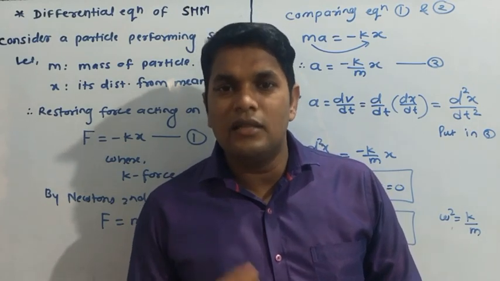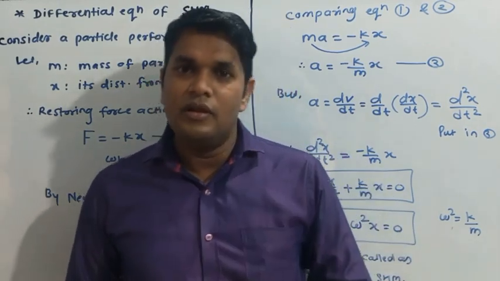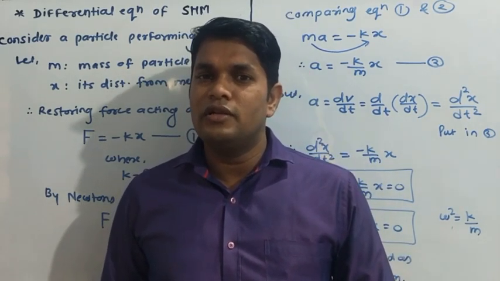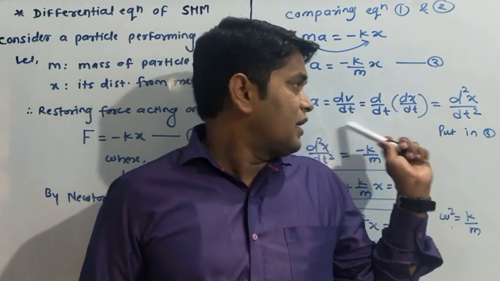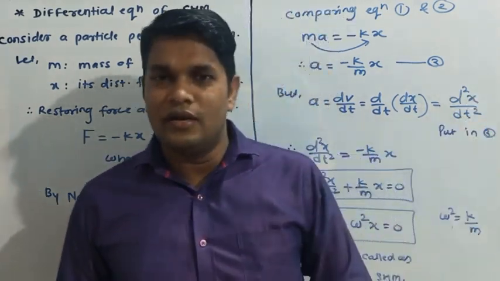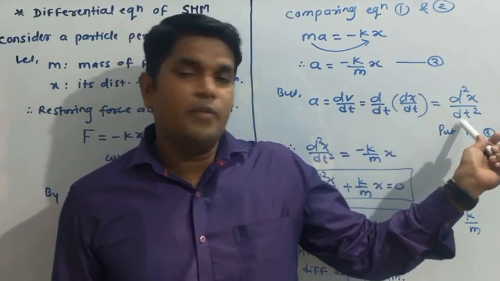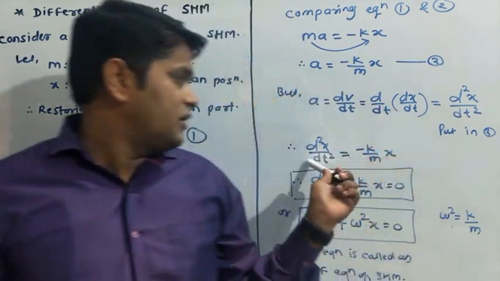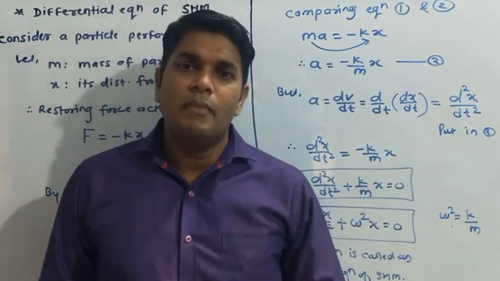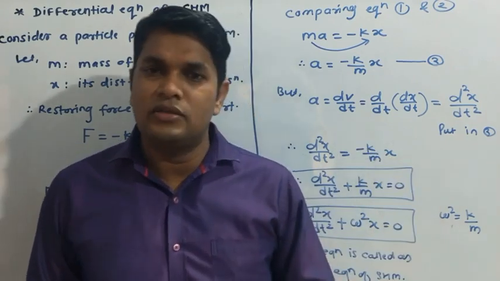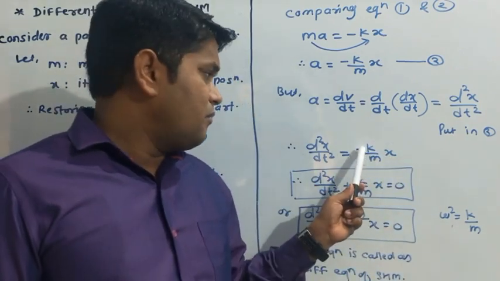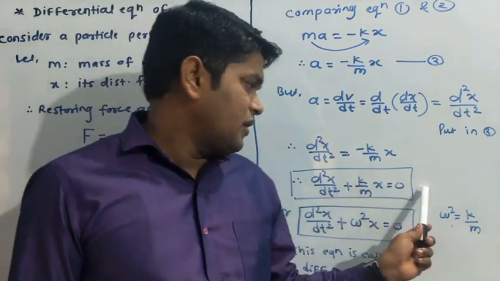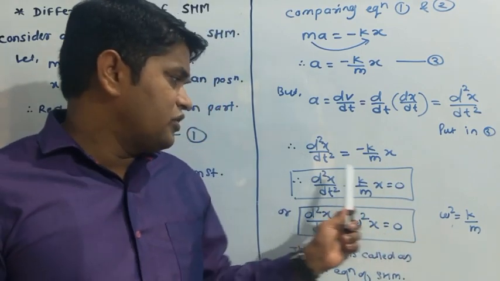Okay, but acceleration is what? Acceleration means the rate of change of linear velocity, and linear velocity is the rate of change of displacement. So we get acceleration equal to d2x upon dt square. Understood? After putting the value of a in equation 3, we get d2x upon dt square equal to minus k upon m into x. Then rearranging the term, bringing minus k upon m to the left side, the negative becomes positive and we get equal to 0. Okay, this is the differential equation of SHM.